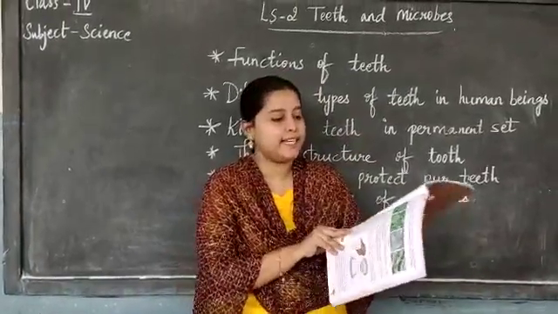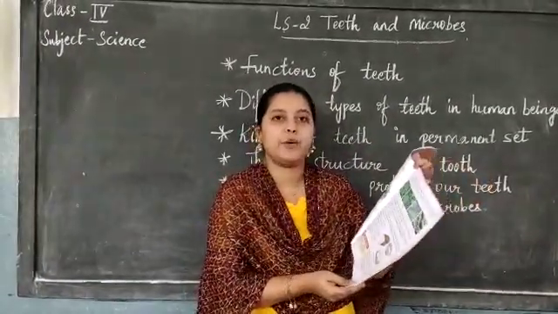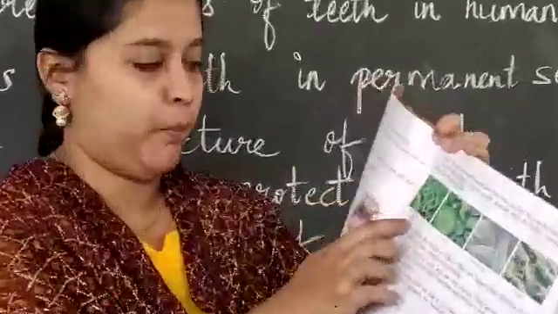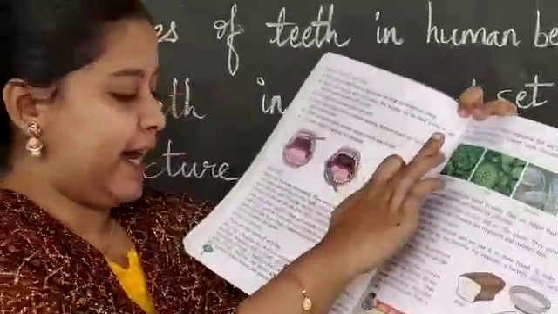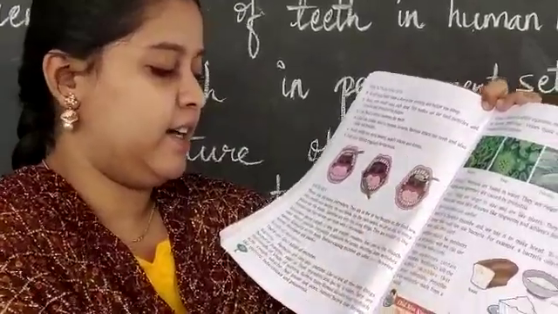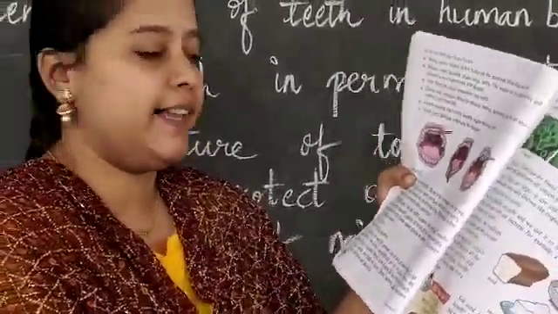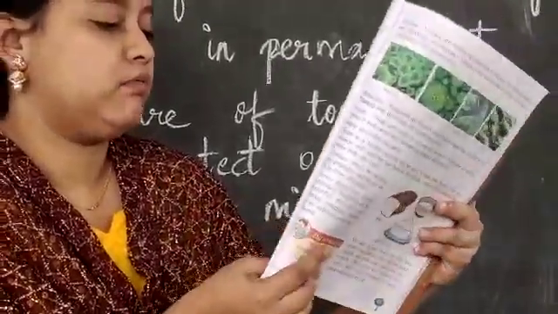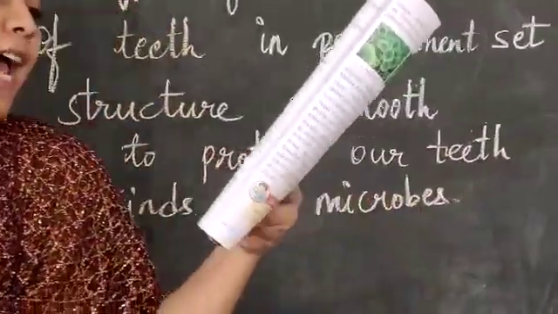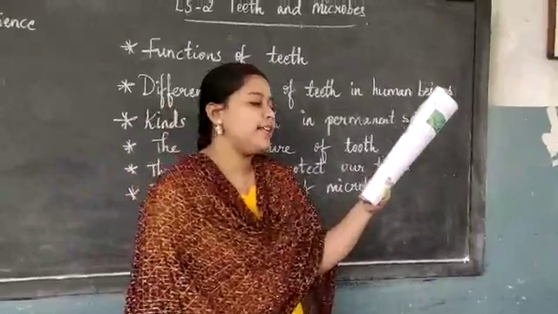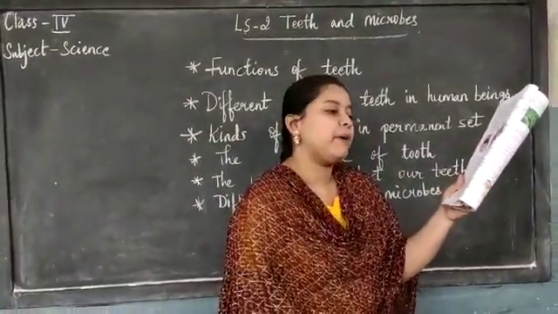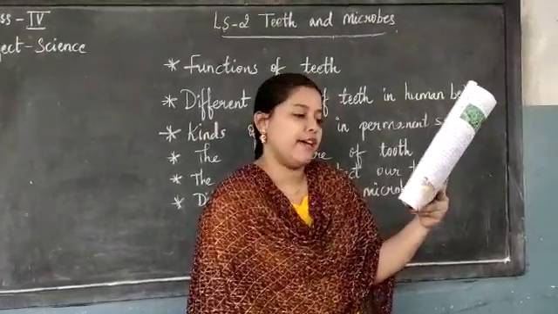See children, you can all see the picture in your textbook, page number 23. This is the bacteria picture. This is a kind of microbe. Bacteria are very tiny creatures. Like us and all other living beings, bacteria breathe, take in food, reproduce and get rid of wastes.